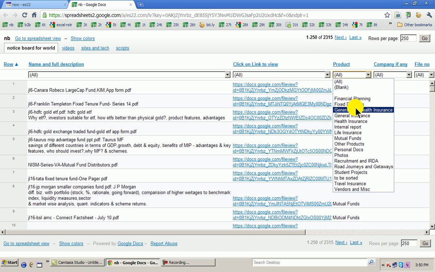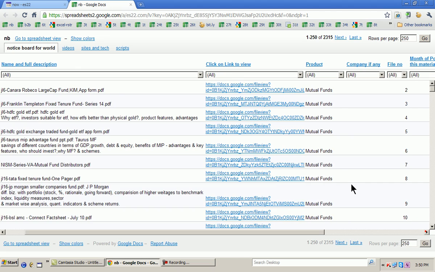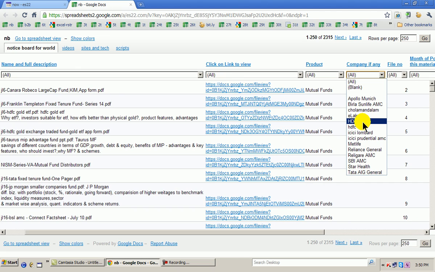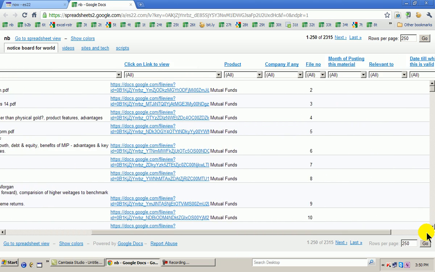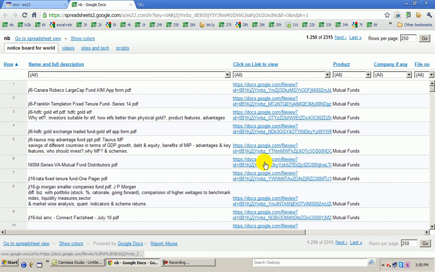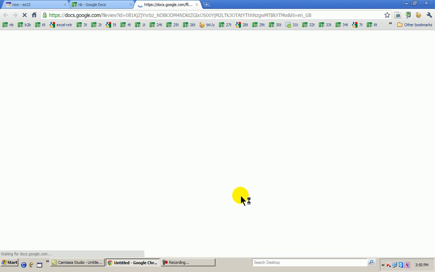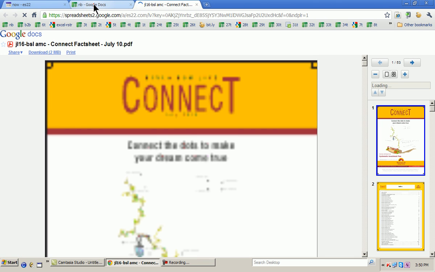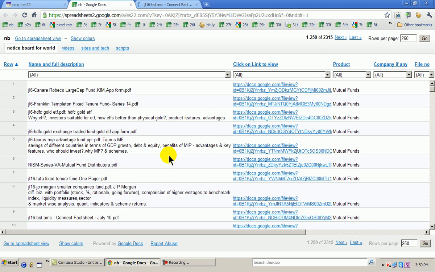Based on the requirement that you have, you just need to do a filtering or sorting on product, or on company information, if any. For example, if you specifically want information on HDFC Ergo, click on that. There is also a file number here in case you want it for future reference, month of posting, and so on, and then you will get that link automatically. Just click on that link here. Some fact sheet of Birla Sun Life Mutual Funds you can see, and you will get into that file. So that is how you use the notice board, which has lots and lots of documents and material.